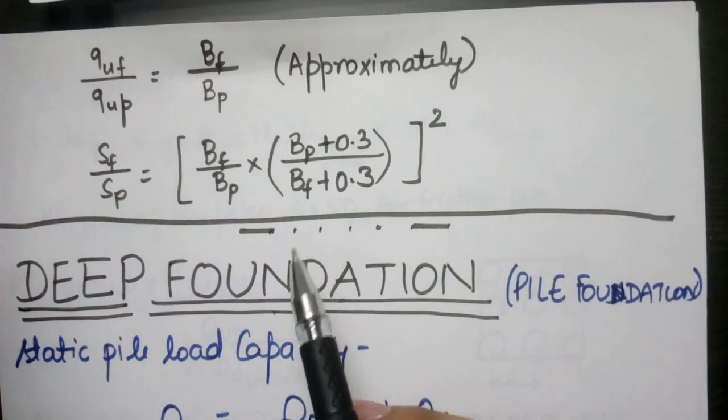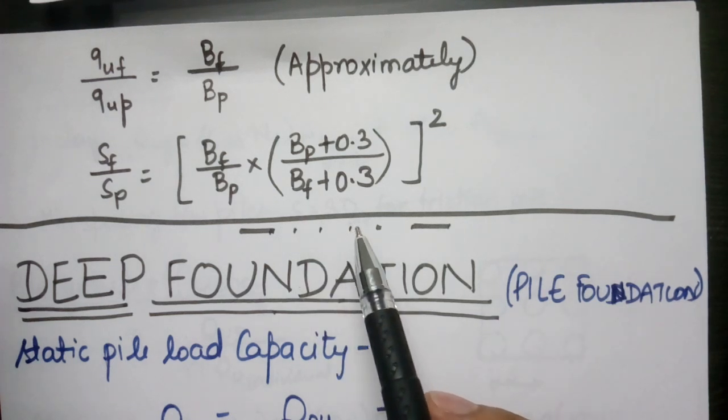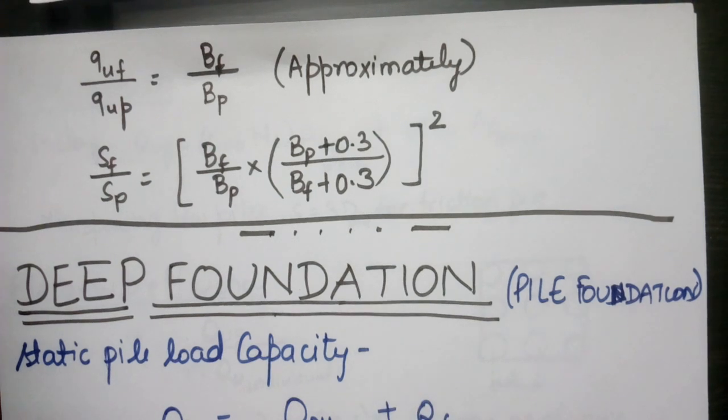Another test to obtain the capacity of the soil is the static cone penetration test. That one is used for cohesive soil only.